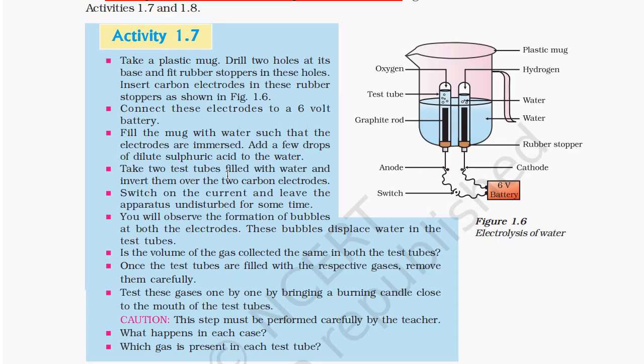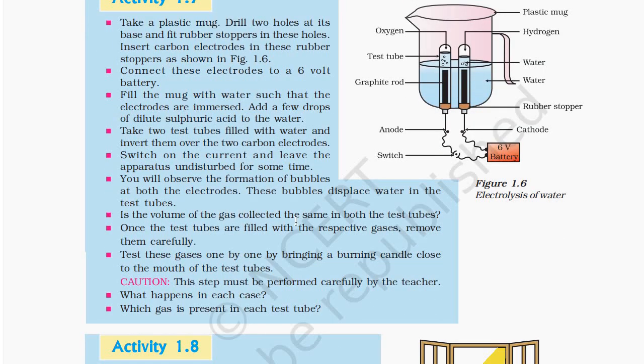Take 2 test tubes filled with water and invert them over the 2 carbon electrodes. Switch on the current and leave the apparatus undisturbed for some time. You will observe the formation of bubbles at both the electrodes. These bubbles displace water in the test tubes. Is the volume of the gas collected the same in both the test tubes?